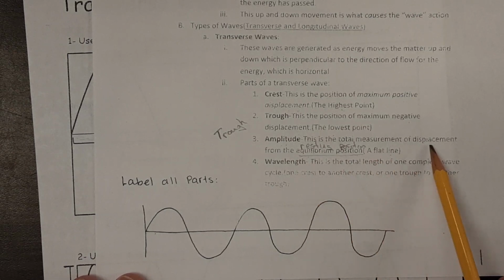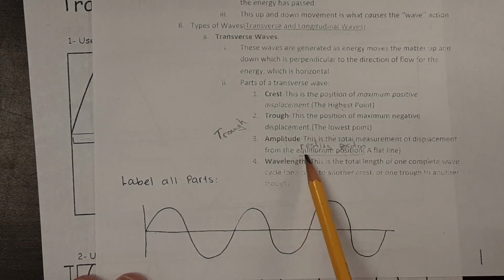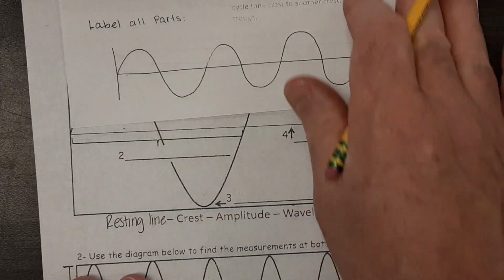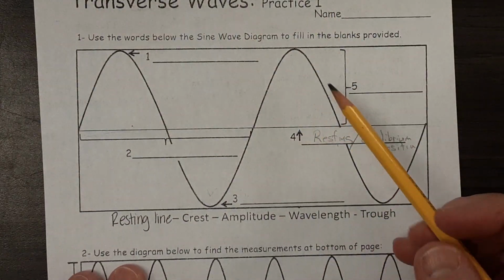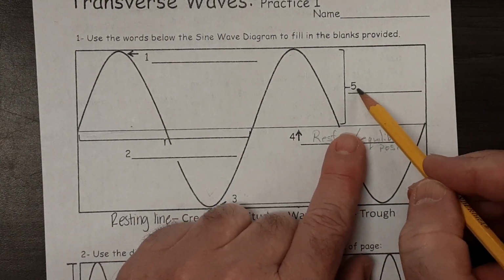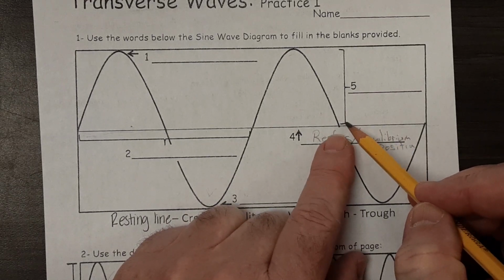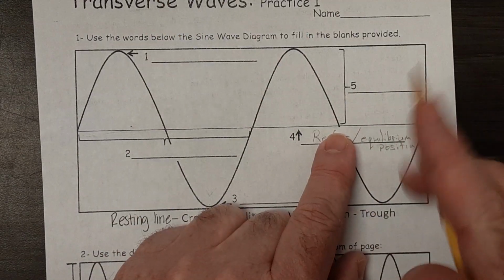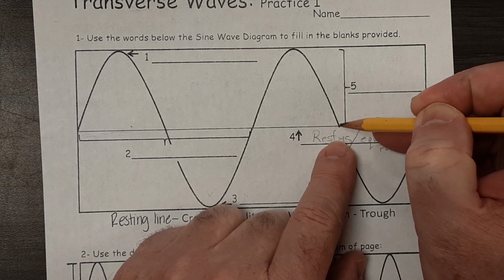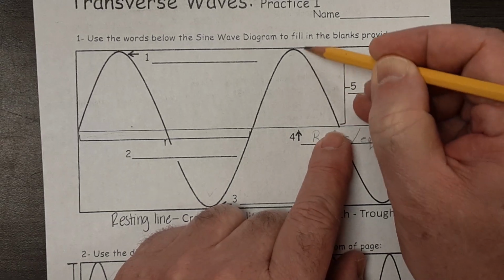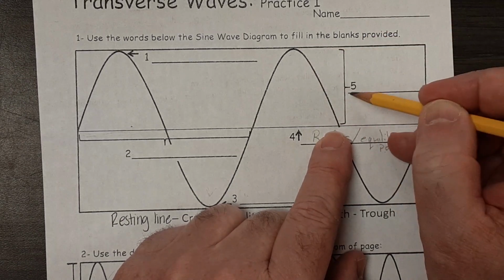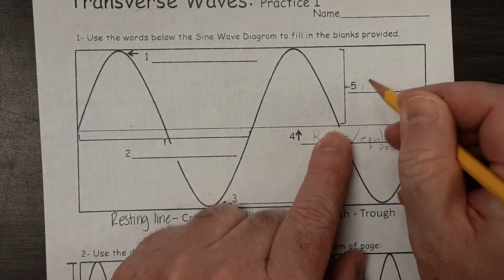So the amplitude, this is the total measurement of displacement from the equilibrium position. So displacement means movement. So the amplitude is number 5 right here. So if we smack our Jell-O and we make a wave go through it, the greatest motion from the resting position to the maximum, or to the crest, is the amplitude.